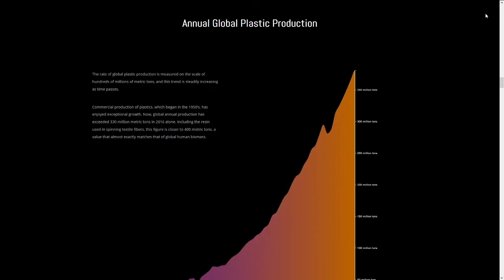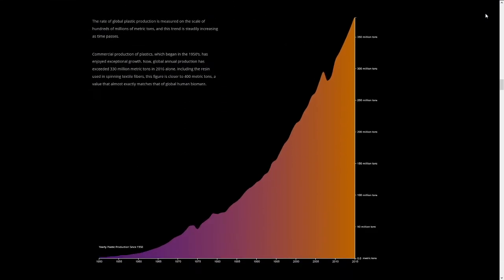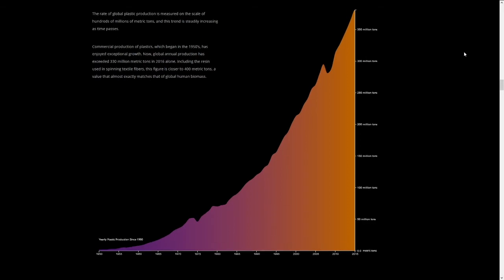First, let's get an idea of what plastic production looks like globally. This graph shows us the yearly rate of plastic production since 1950, with time on the x-axis and tons of plastic per year on the y-axis. At present, we're creating over 300 million tons of plastic every year. Growing at this speed, it is expected that we will double the rate of production in the next 20 years.